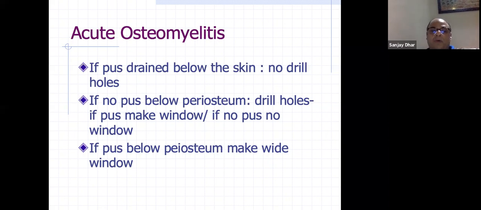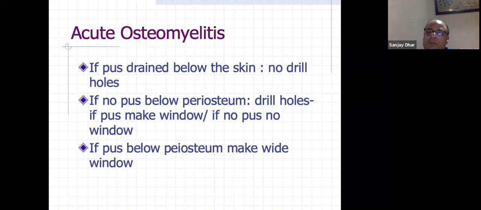But if you have incised the periosteum and still pus has not come out, then what do you do? If your suspicion is very strong, you can make small drill holes there. As you make the drill hole and connect to the medullary cavity, the pus will start coming out. It will start jetting out of those drill holes. That means it still needs decompression, so then you make a proper window. But if there is no pus coming out in the drill holes, you may leave it like that.